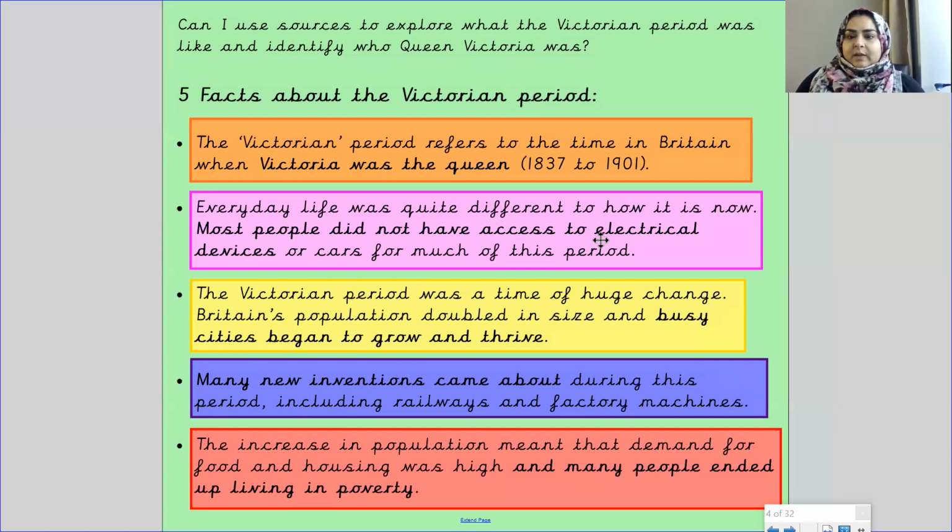Many new inventions came about during this period, including railways and factory machines. The increase in population meant that demand for food and housing was high, and many people ended up living in poverty. So poverty means people ended up living poor, so they weren't able to afford these things or afford to live.